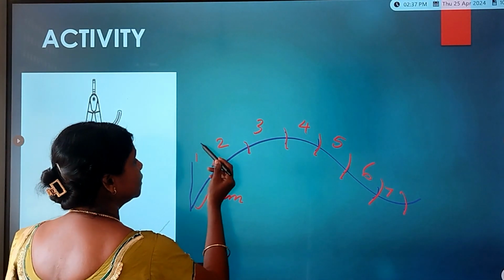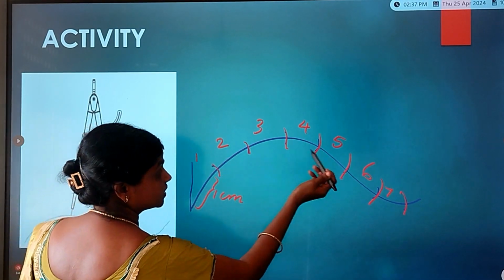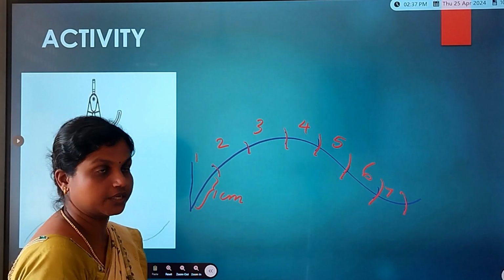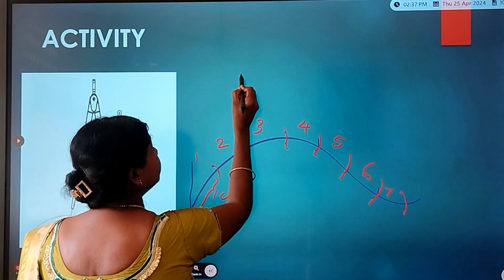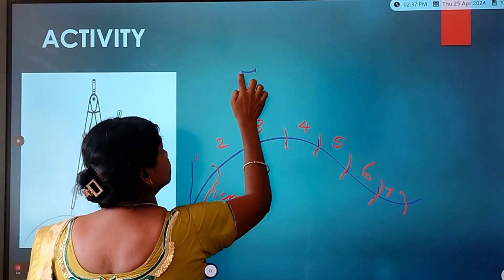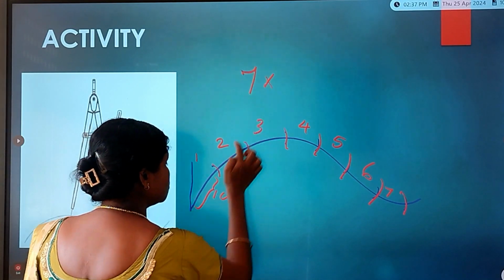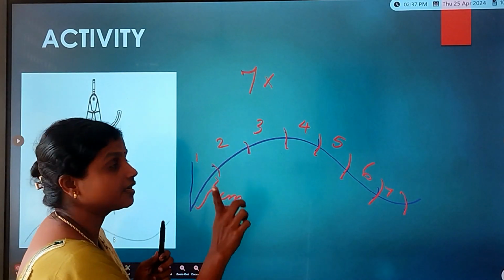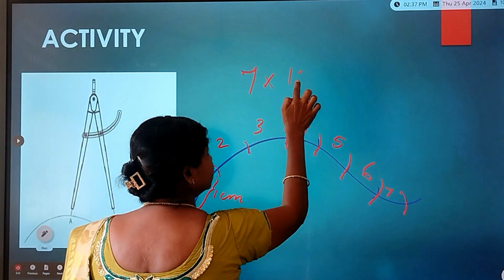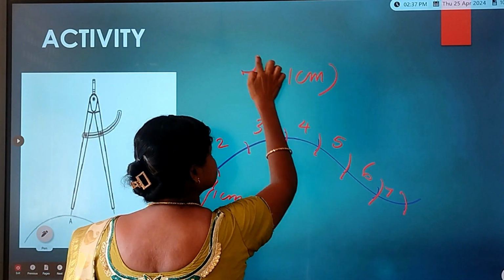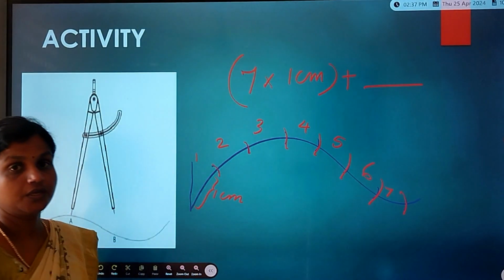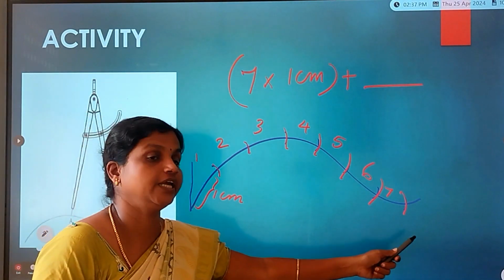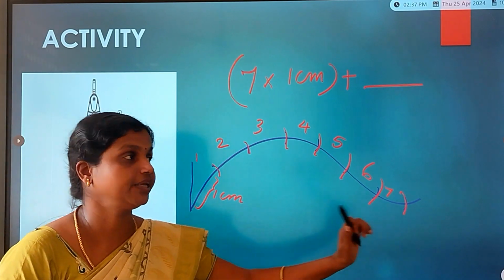Now how many arcs are there? 7 arcs are there. So how to measure the total value? First, the number of segments, which is 7, into the value of the distance, that is 1 centimeter, plus you have to add the remaining. Using the scale you have to add the remaining value.